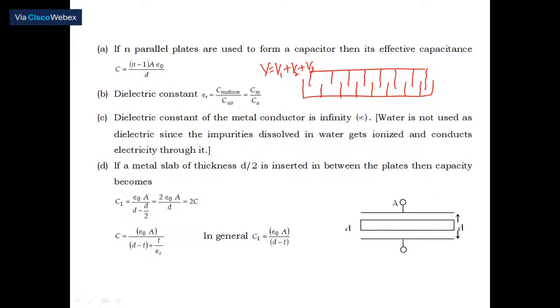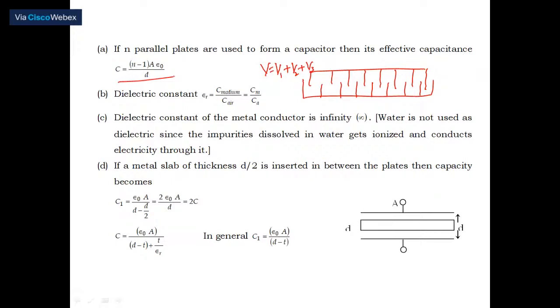Suppose n such plates are there, how many capacitors are we able to construct? That's why they have given: here n minus 1 capacitors. How many in number? N minus 1. There are n plates means certainly n minus 1 capacitors can be constructed using this one. That's why C is equal to (n minus 1) A epsilon naught divided by d. Okay, so that is the way they have given. Dielectric constant I have already given, so epsilon is equal to Cm divided by Ca. I need not repeat.